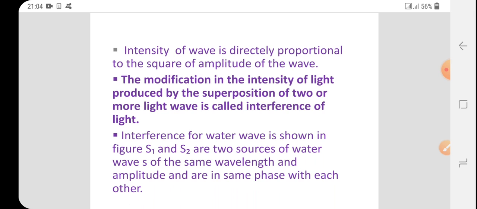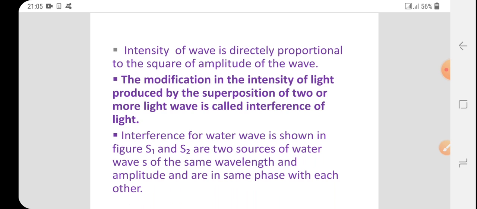Regarding modification of intensity, when crest and trough of one wave coincide with the crest and trough of another wave, the displacement is larger, the amplitude is larger, and the intensity is larger. If the crest of one wave coincides with the trough of another wave, the intensity becomes smaller. This changing intensity of light is called modification of intensity of light.